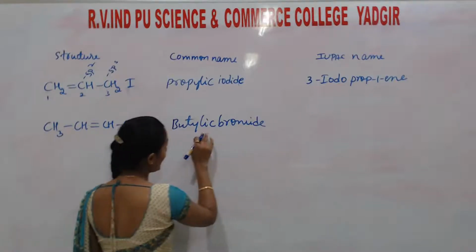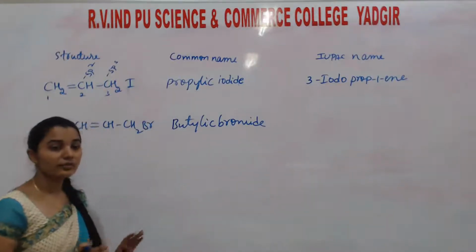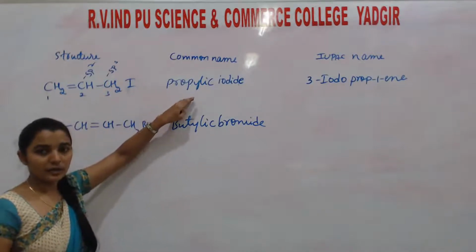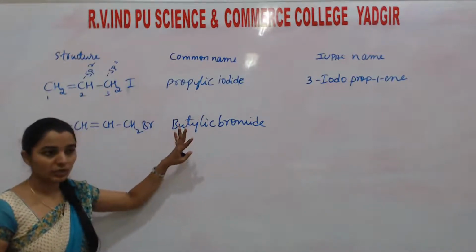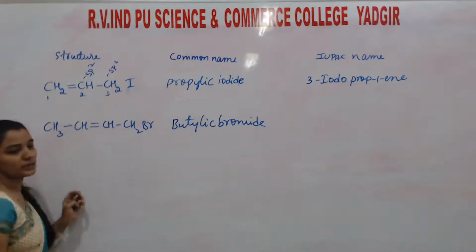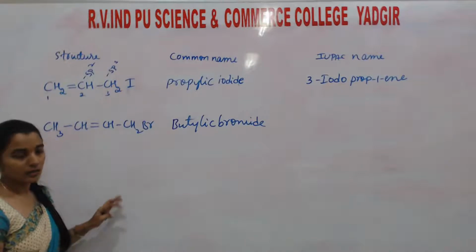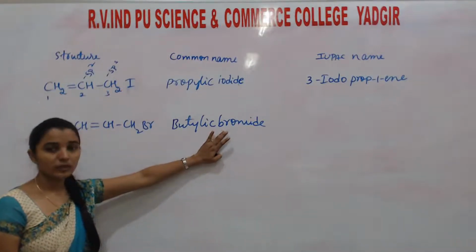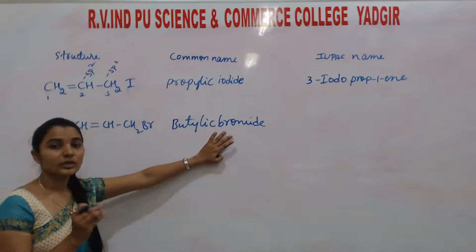So in this common name, students, we cannot find where the double bond is exactly present. The name follows propylic only, it is butylic only. The double bond may be present here, may be present here, may be present here. Understand? So from this we cannot easily say where the double bond is actually present.